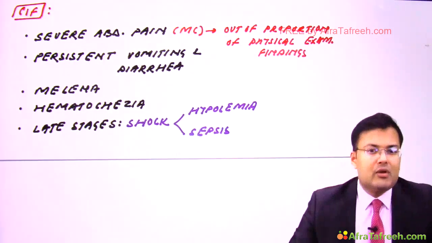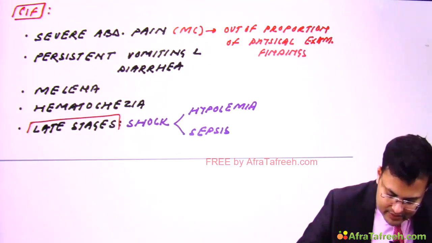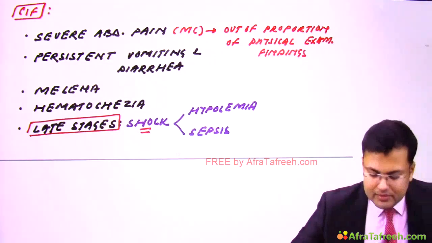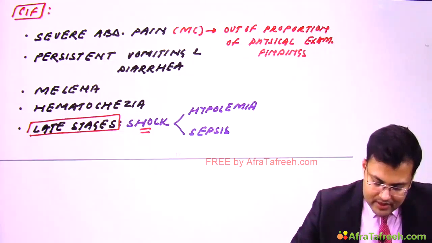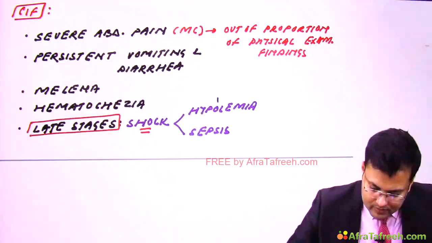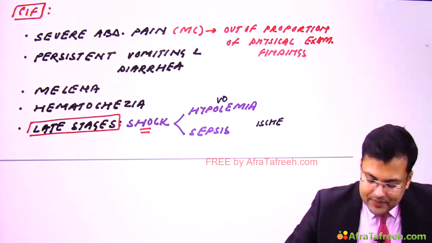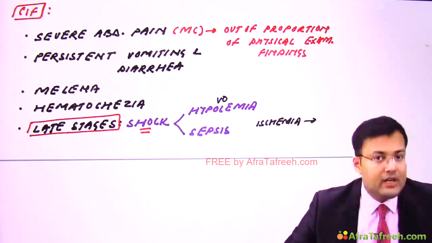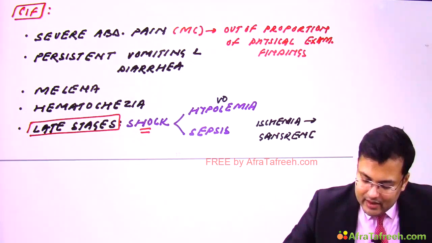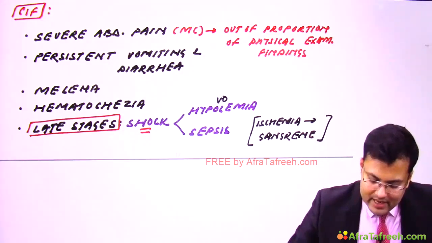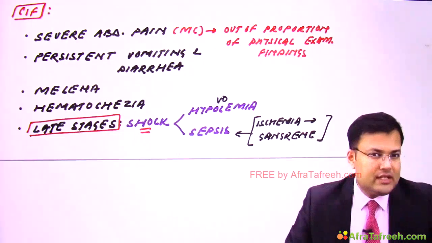There is persistent vomiting, diarrhea, melena, hematochezia, and in late stages patient might develop shock leading to hypovolemia. So there is hypovolemia, and there is sepsis. Clear? Why? Because initially there is ischemia, and if there is delay in diagnosis or late presentation, these patients are going to develop bowel gangrene. And when there is development of bowel gangrene, there is septicemia, shock, hematochezia or melena.